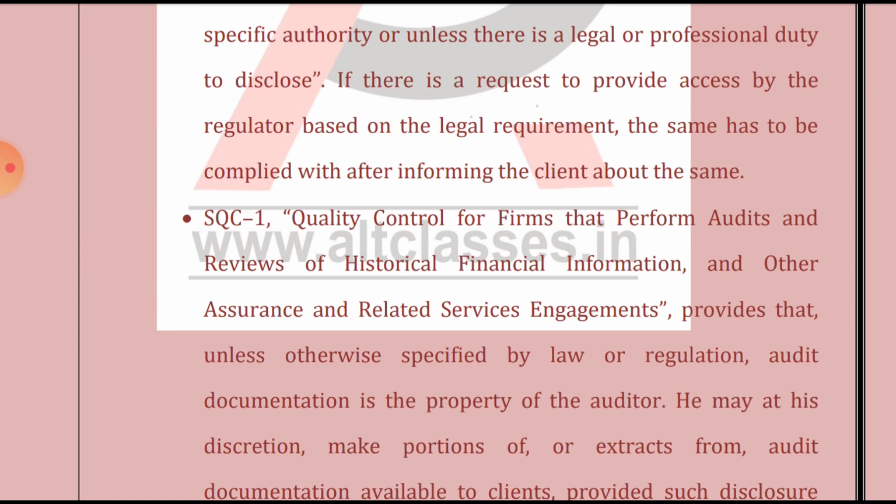So in this answer we have to give three references, where we have to state the auditor's responsibility in relation to the working paper. The first reference is the Chartered Accountants Act 1949, Clause 1, Part 1, Second Schedule. Second, SA 200: he should maintain confidentiality and should not disclose unless there is specific authority and unless it is required by law or regulation. And even if he provides access to the regulators, he should inform the client about the same.